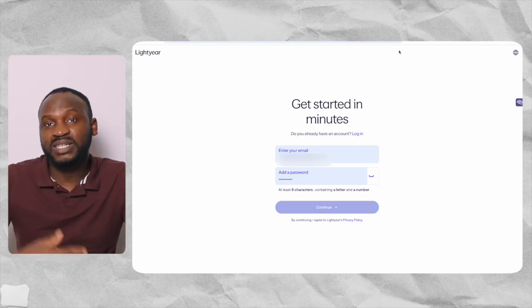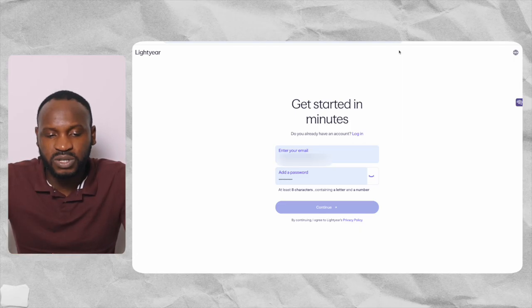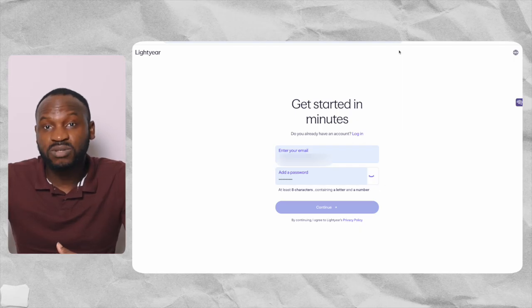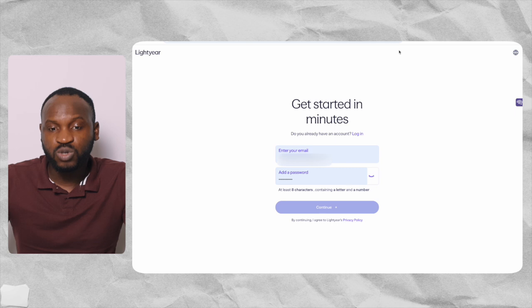And you need to be at least 18 years old, which is very important. Once your account has been created, what you need to do is to log into your account. So what I need to do now is to log into my own account.